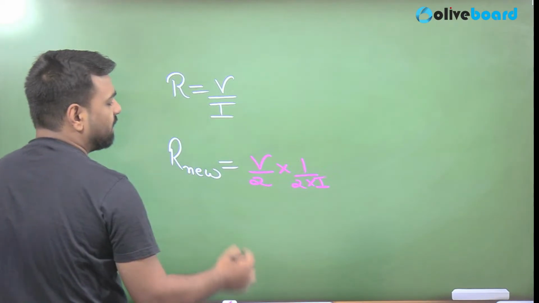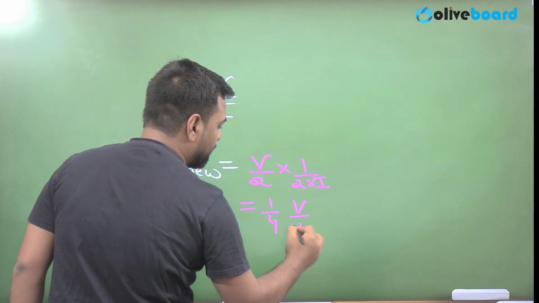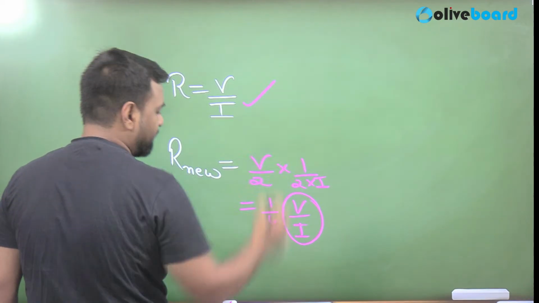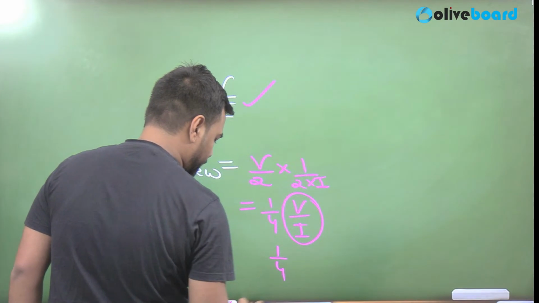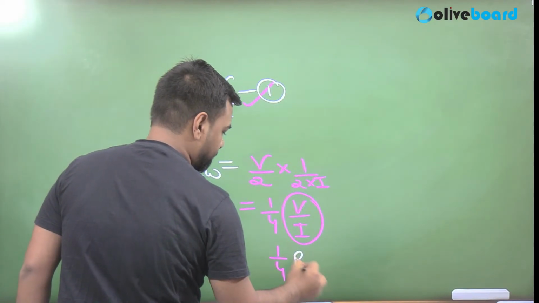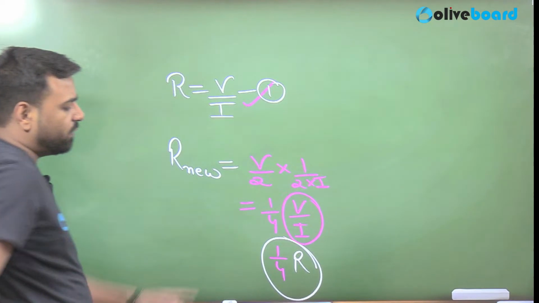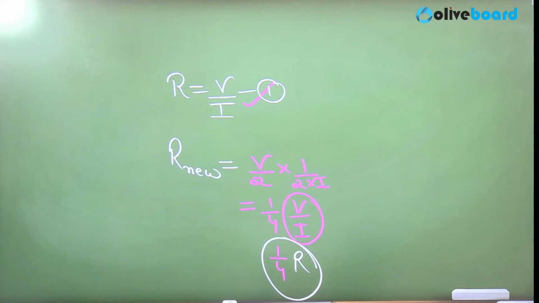It will be like this only, na? So it will be, guys, 1/4 V upon I. So V upon I is here. So what's that? It's 1/4. That's the equation number 1. So R new will be equal to 1/4 R. That's the point. So understood. So do not give the wrong answer. That would be wrong. Yeah, now you are correct. So yes, this concept is also clear.